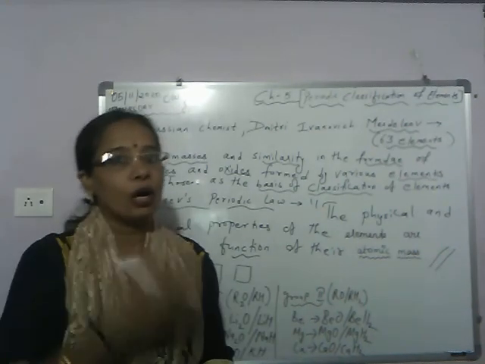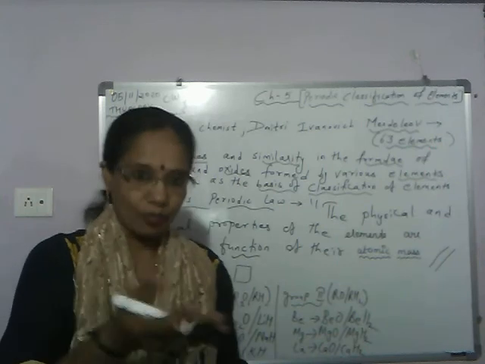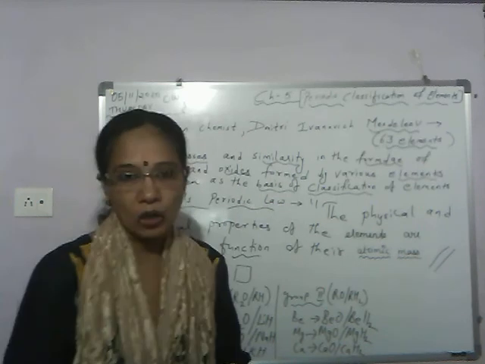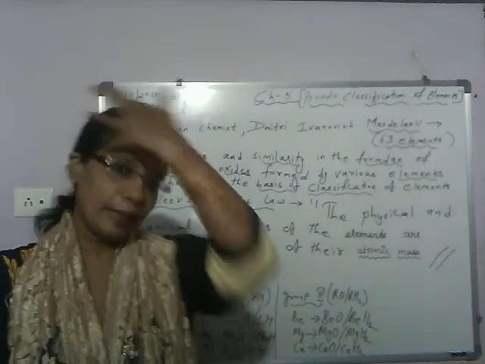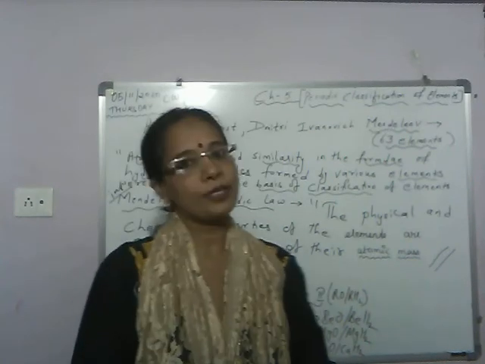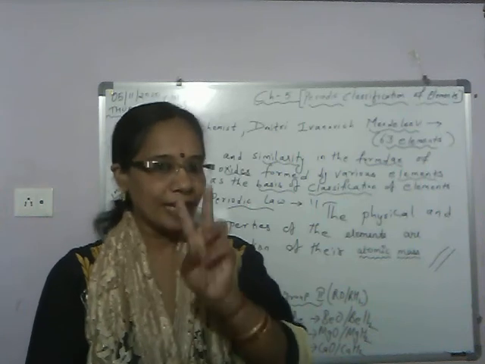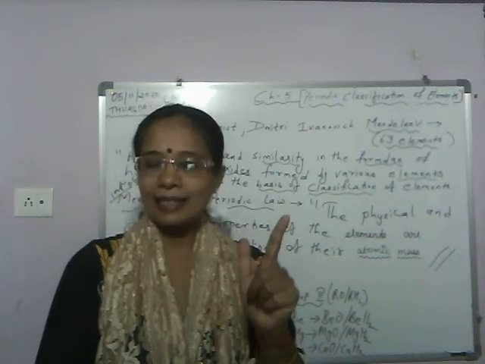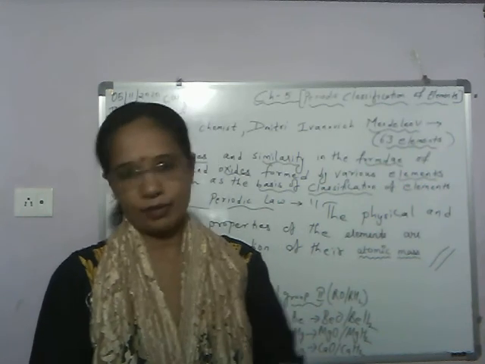So he gave a law based on this, which was called Mendeleev's periodic law. Once again I repeat, at the time of Mendeleev, how many elements were known? 63 elements. What was his basis of classification? Two things he kept in mind. One is atomic mass. Second, similarity in the formula of hydrides and oxides of those elements.